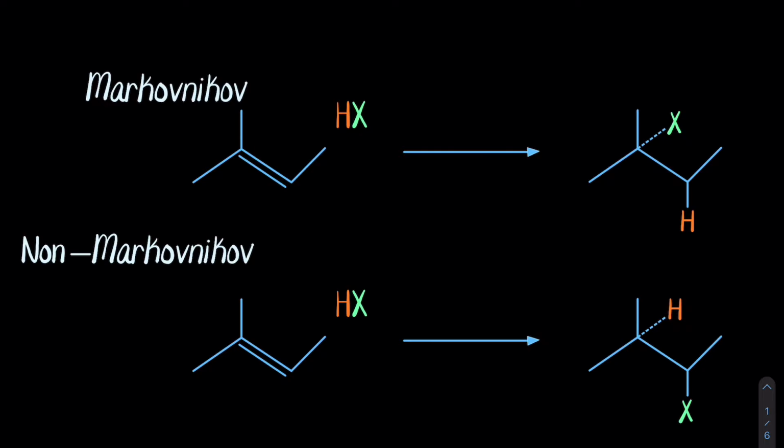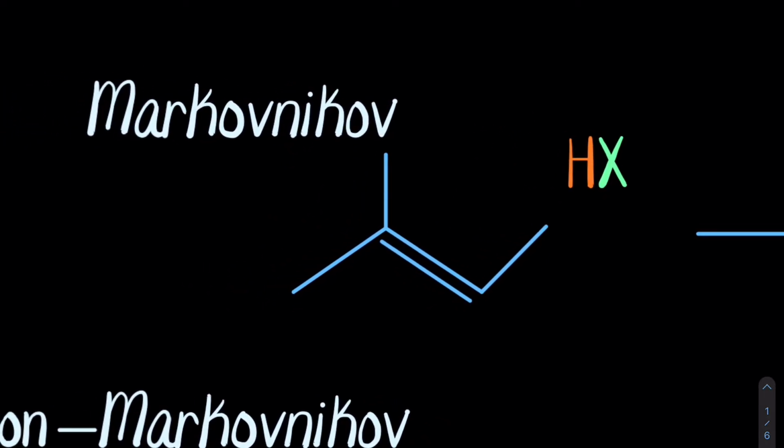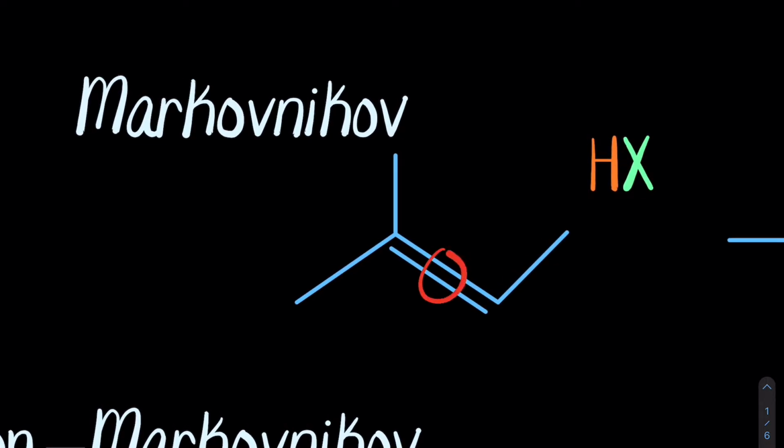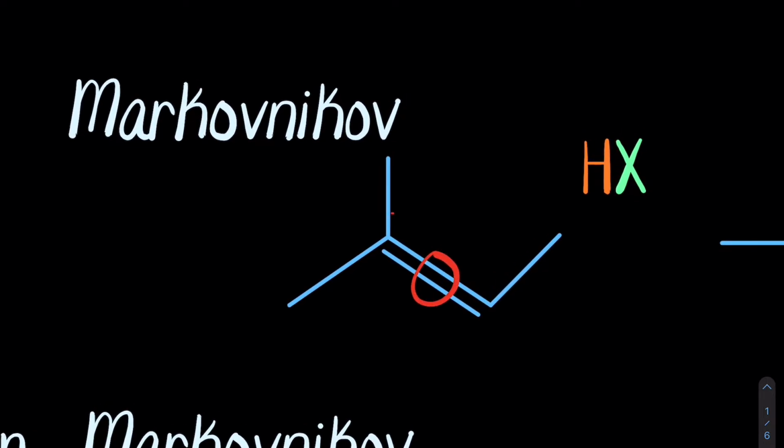In essence, when running a reaction or a mechanism, HX, an alkyl halide, the hydrogen will add to the less substituted carbon. Therefore, usually a methyl or a primary or a secondary if a tertiary carbon is present. So looking at this example, the double bond is right here. This is a tertiary carbon. The other carbon that shares the double bond is a secondary carbon. Therefore, the hydrogen will add to the secondary carbon, the halide will add to the tertiary carbon. This is all due to stability.